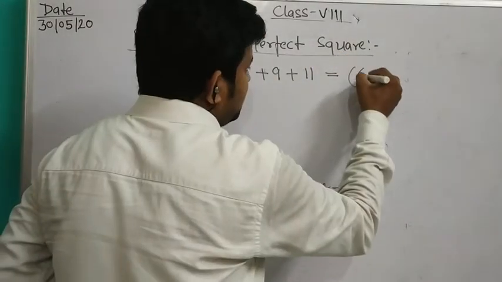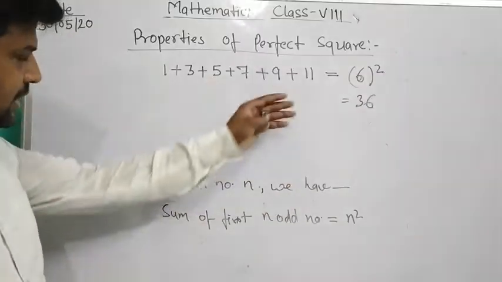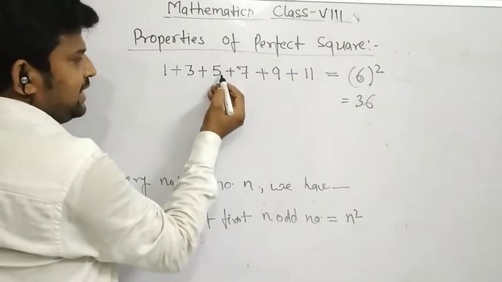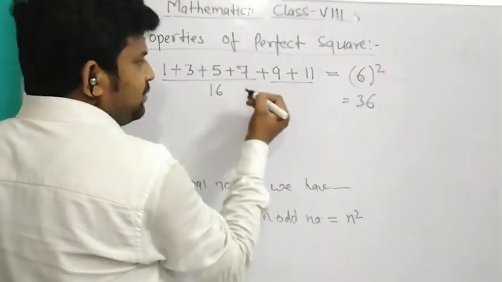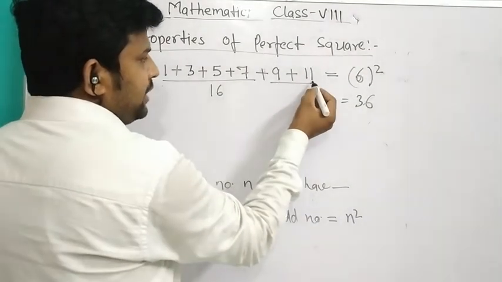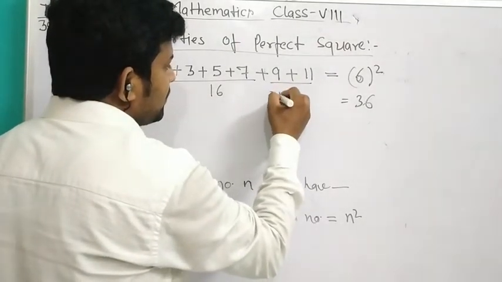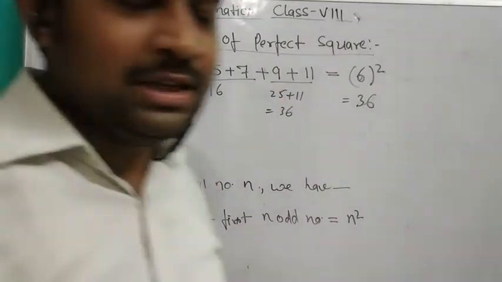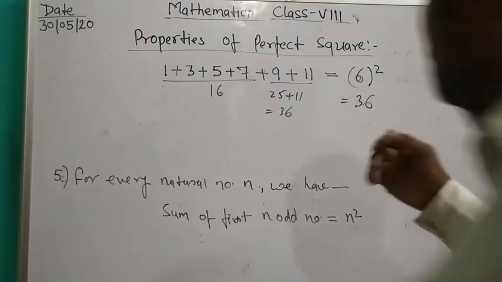Then we write 6 square, which is 36. This verifies that the rule is correct.